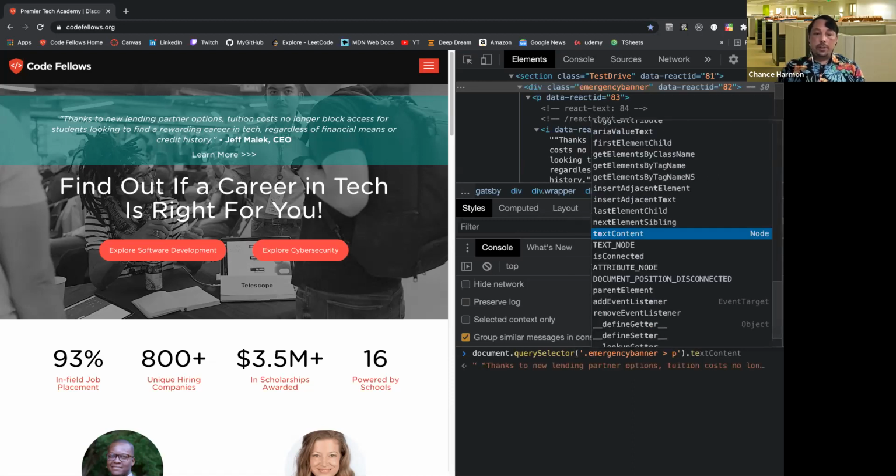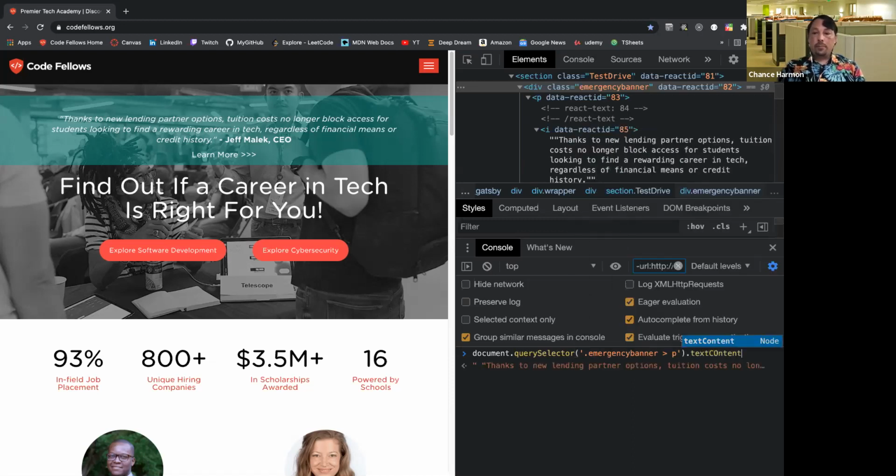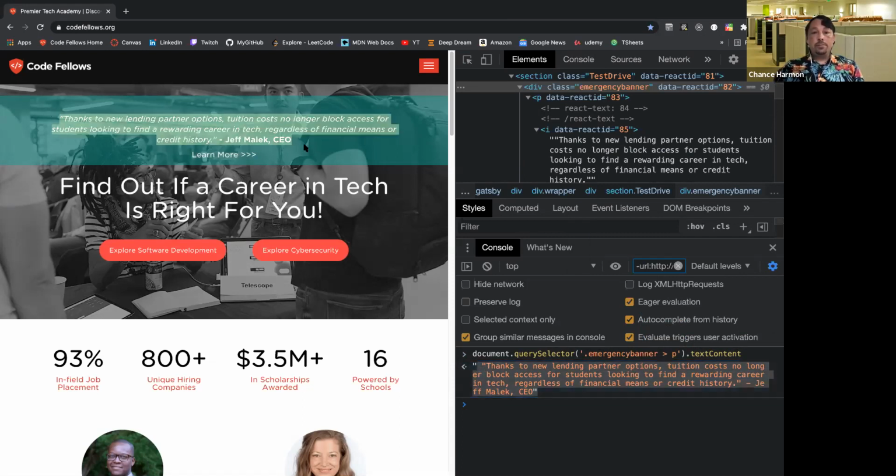And what we're going to look for here is something called text content. This is going to be something you come back to a lot when you're trying to search for stuff. Look at that, we got that whole block. That looks pretty good. Nothing about this line said the mint green banner at the top of the page, but this is how you're going to select things here.